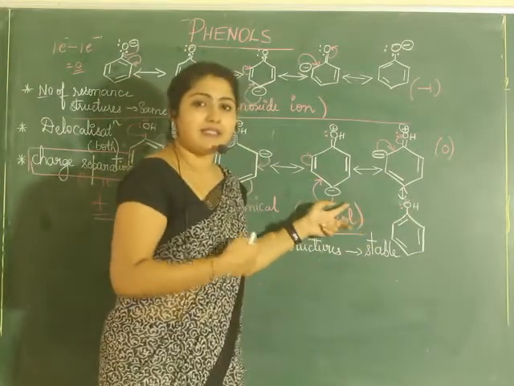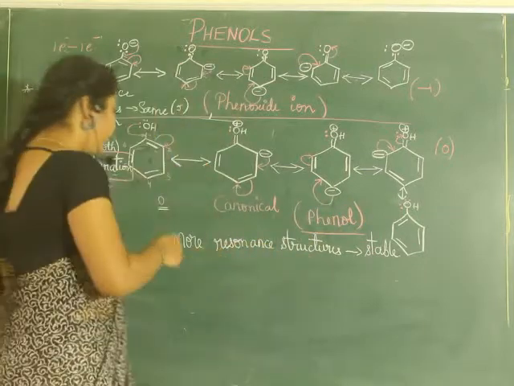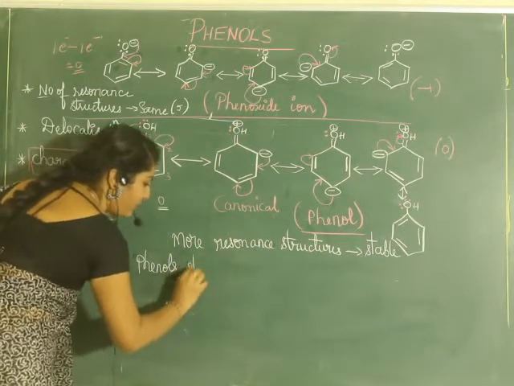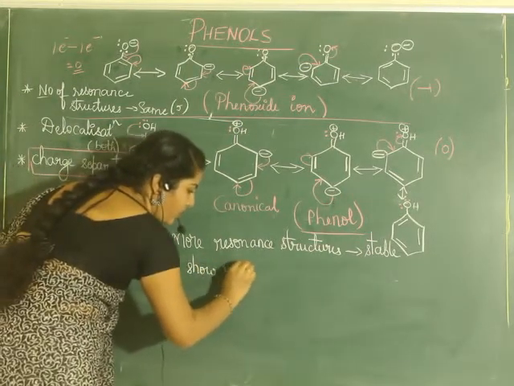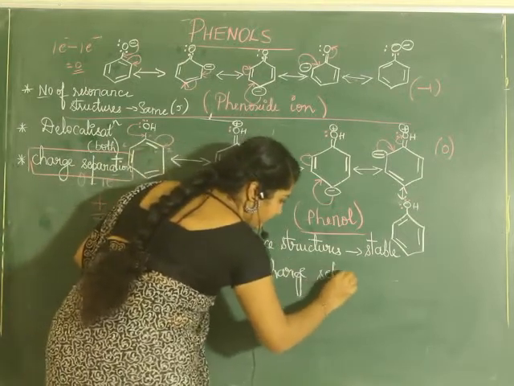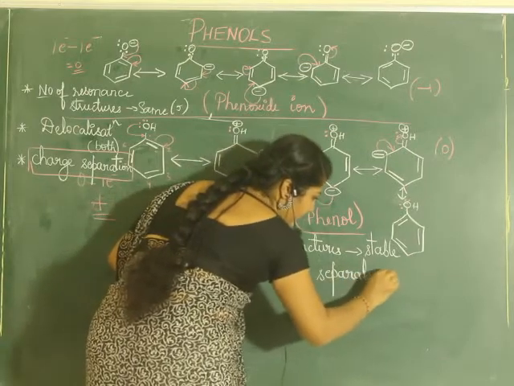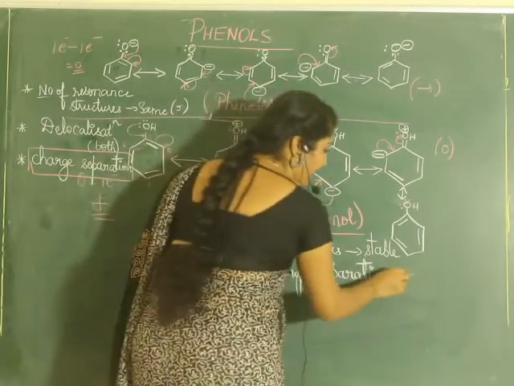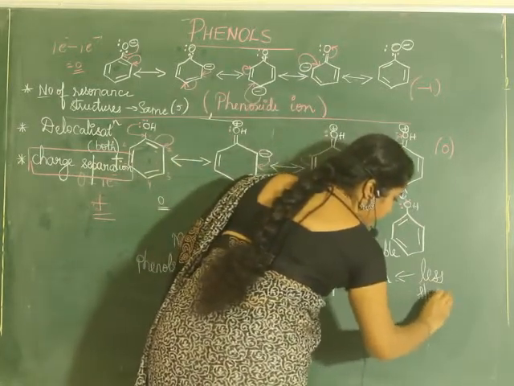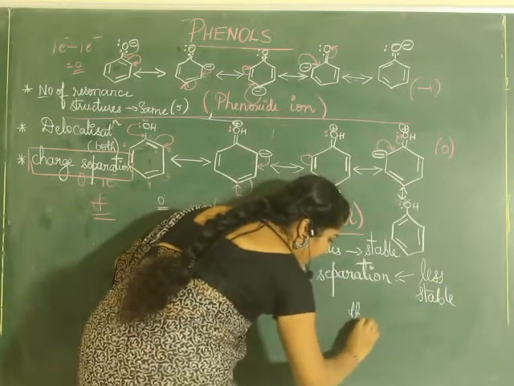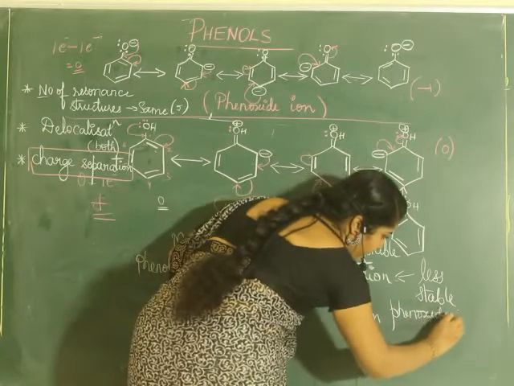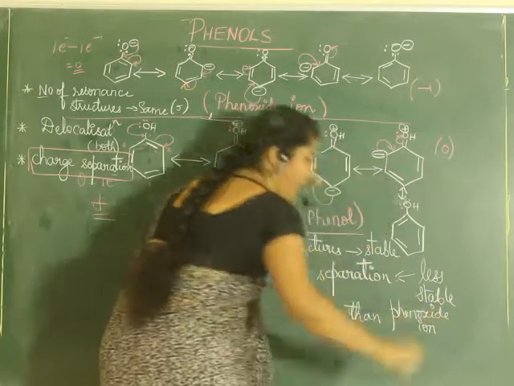So it has positive, negative. That means this shows more charge separation. Phenols show more charge separation, that is why it becomes less stable than phenoxide ion.